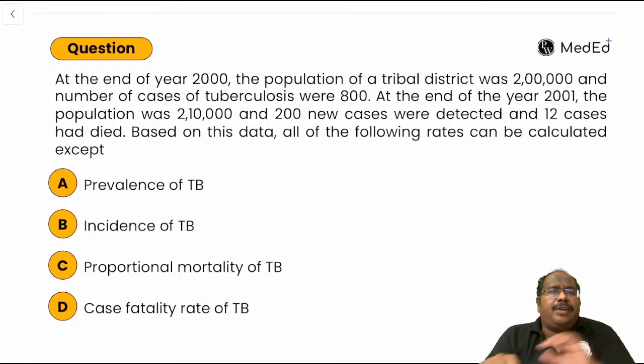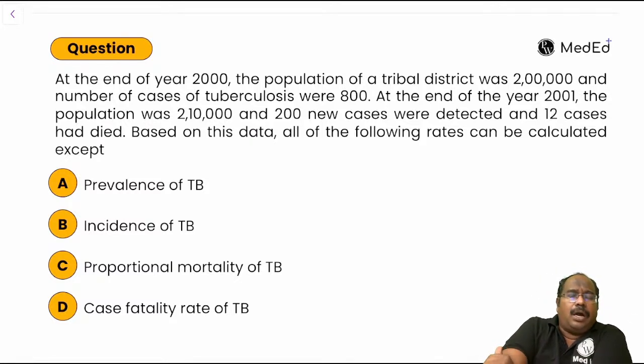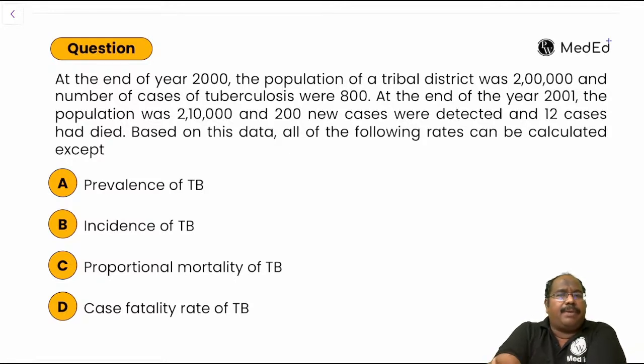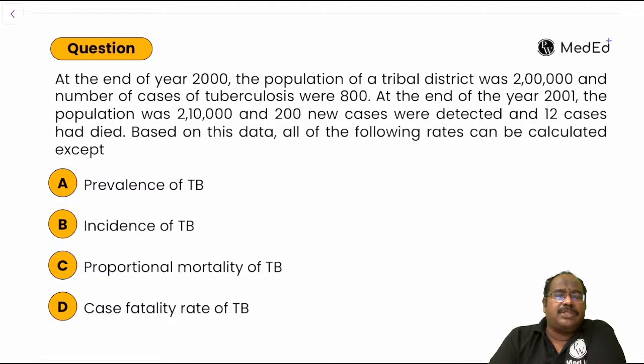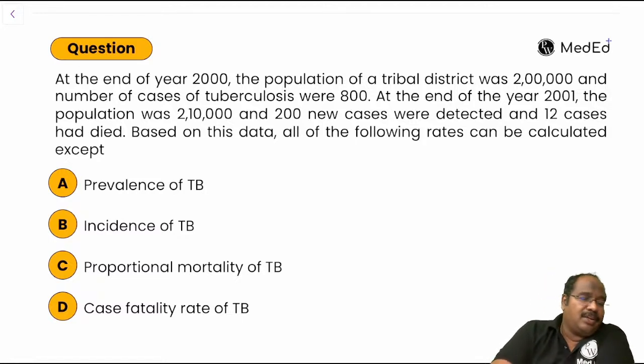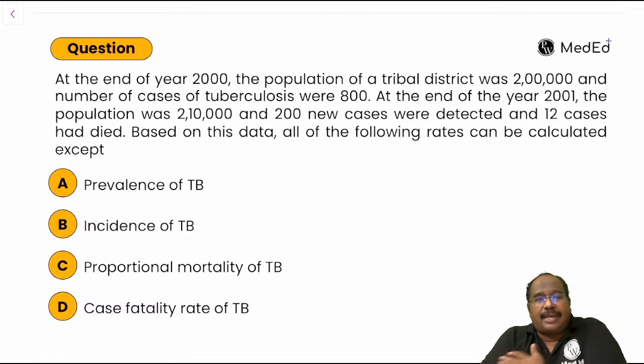At the end of year 2000, the population of a tribal district was 2 lakh. Number of cases of TB was 800. At the end of 2001, the population was this much. Number of new cases detected was 200. 12 cases have died. Based on this data, all of the following rates can be calculated except.